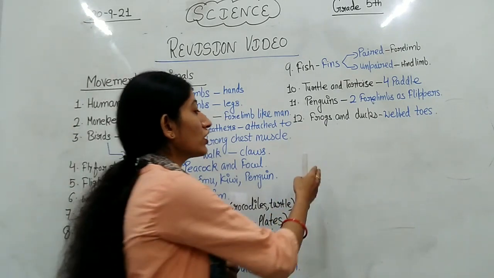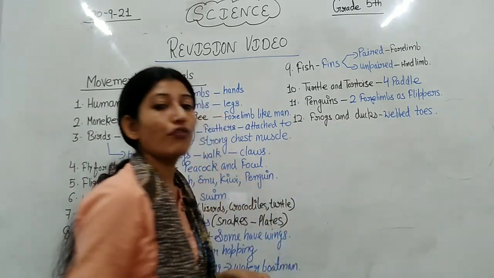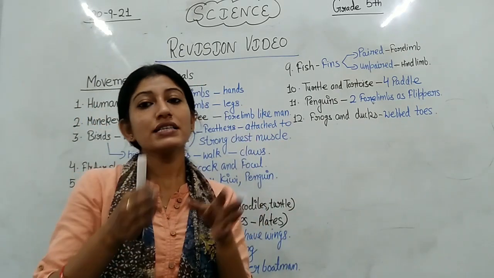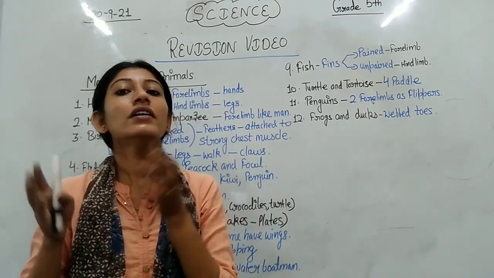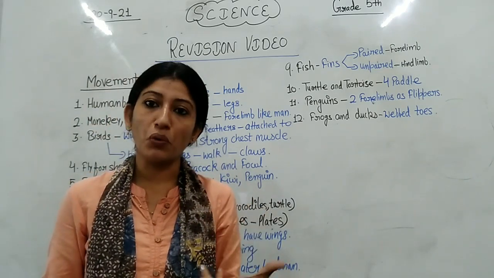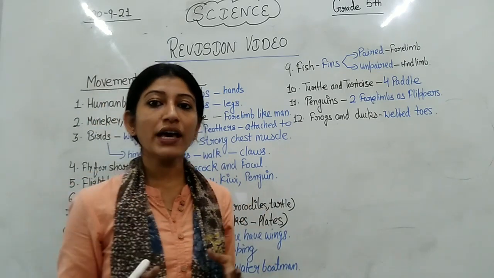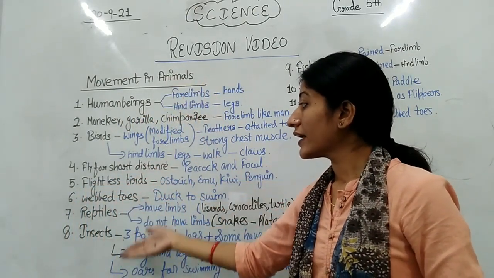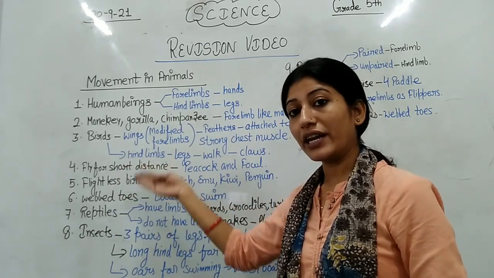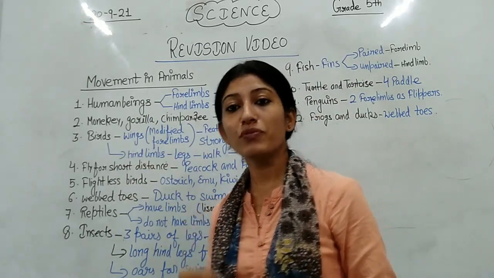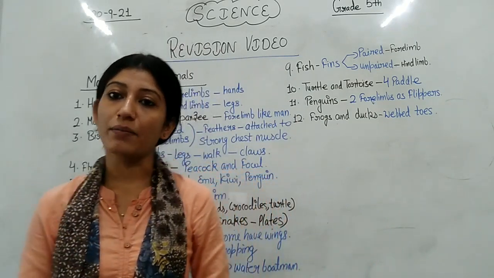Similarly, when we talk about frogs and ducks, they have webbed toes which help them in swimming and walking both. So here we have discussed many different types of animals and seen how movement takes place in them.